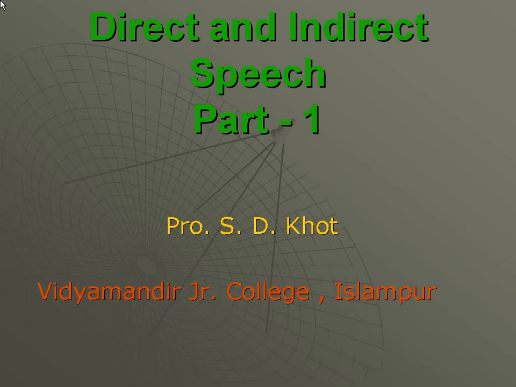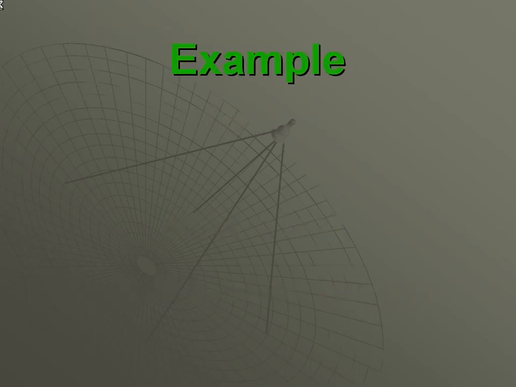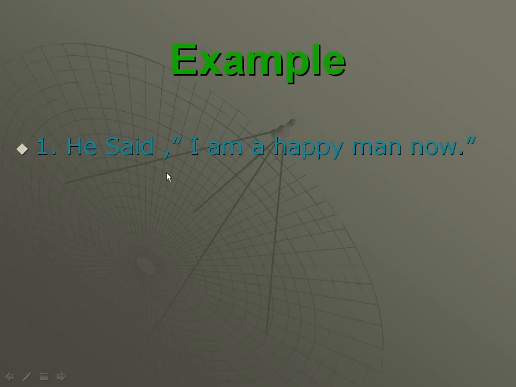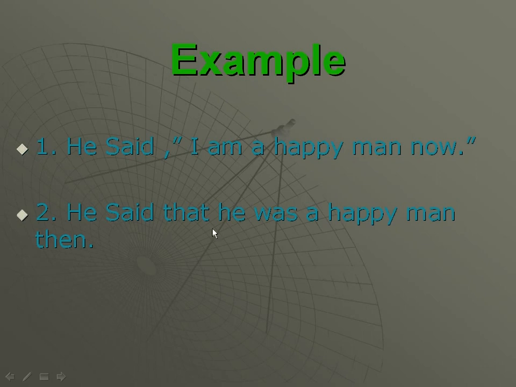Students, I would like to explain it by giving one simple example here. See the first example. He said, "I am a happy man." And the second example is here. He said that he was a happy man then.